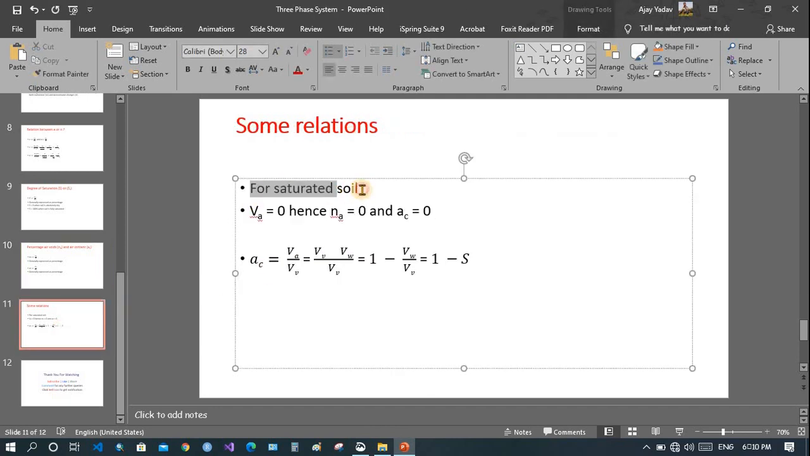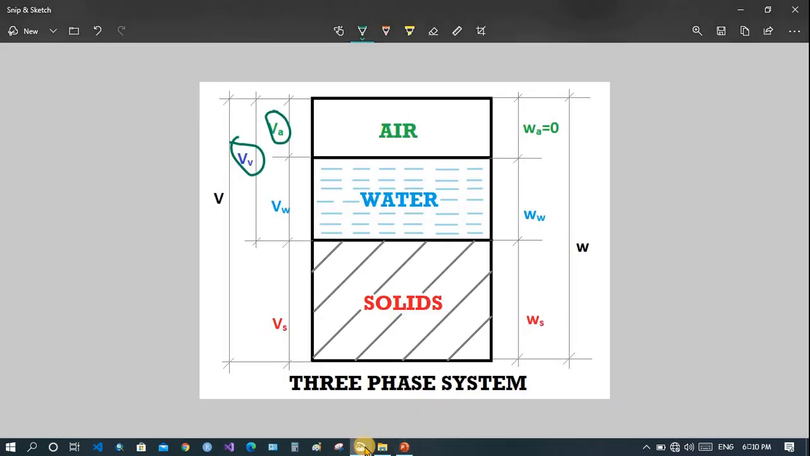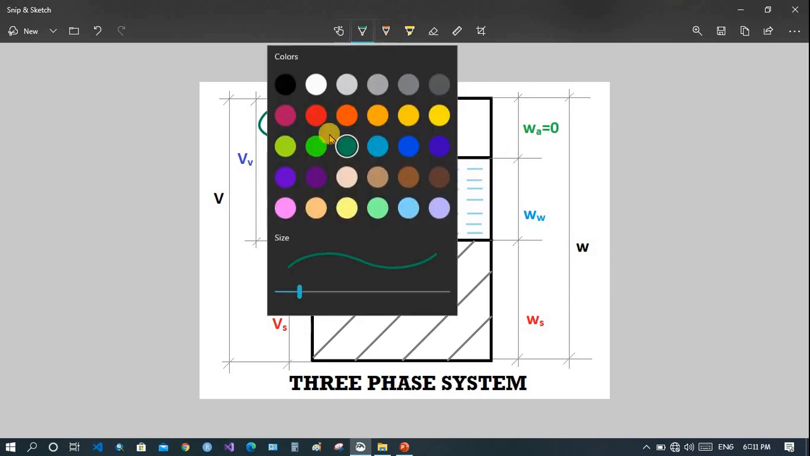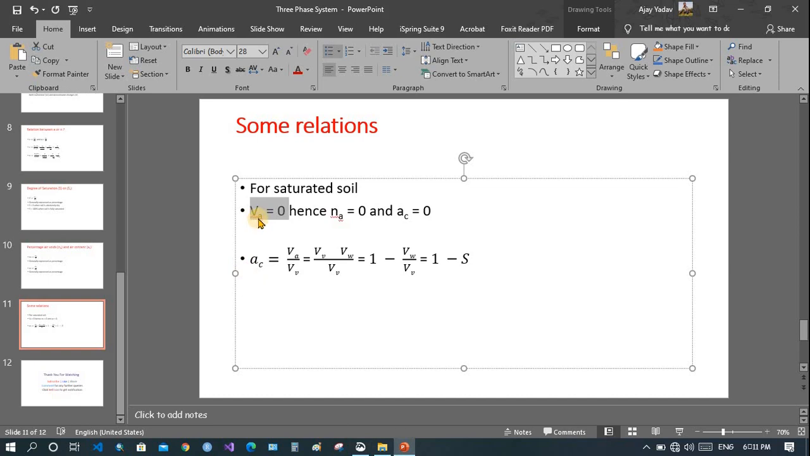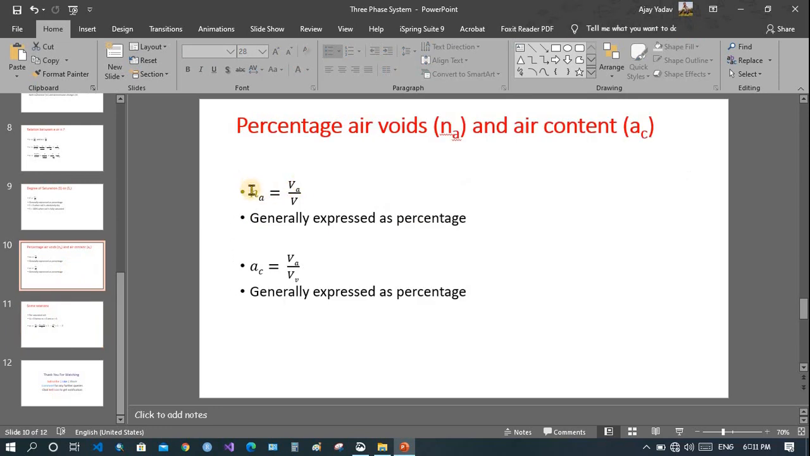Now let's see for saturated soil. Volume of air is equal to 0 for saturated soil. We already discussed this. As discussed earlier, when volume of air is 0 and this is also occupied by water, we get 100% saturation, that is only water and solid mass. So volume of air is 0, and hence Na is also 0 and air content is also 0.